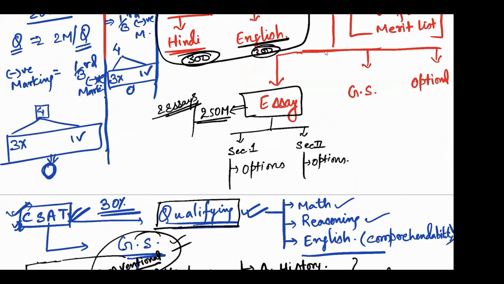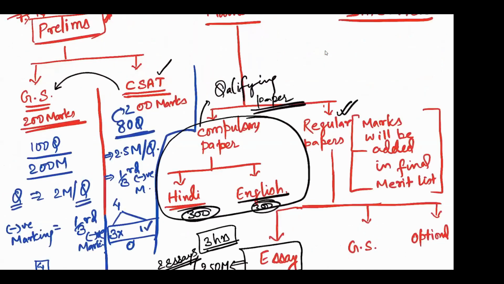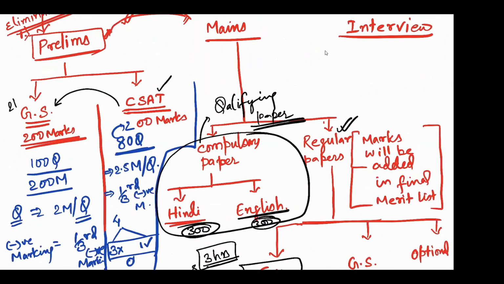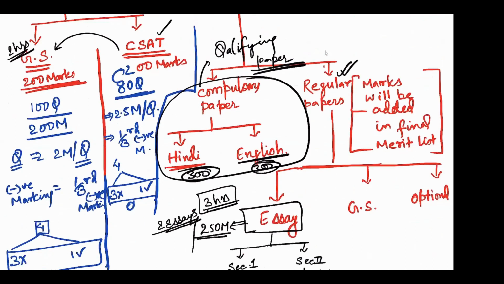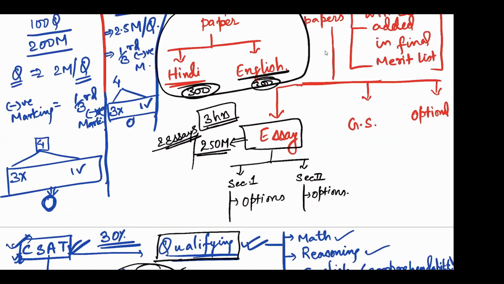What is the time given? Time given for each paper in mains is 3 hours, right? So you'll have to choose here, you'll have the time 2 hours only. Okay? So you'll have to write 2 essays, and it will be 125 marks per essay. That is the idea of getting marks in essay, right?